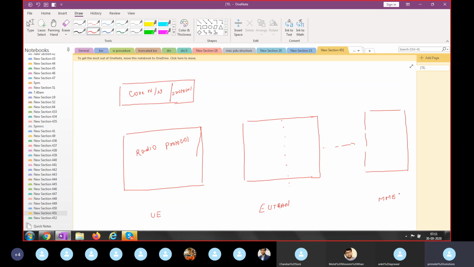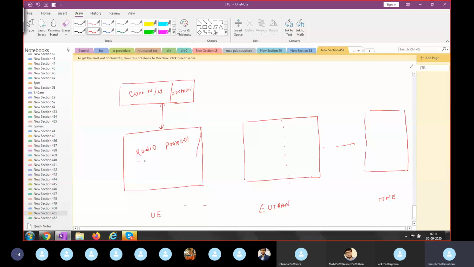Within the same device, we have seen the information comes from the higher layer to the lower layer, meaning layer 3 to layer 2, layer 2 to layer 1. So within the same device, two different layers can communicate, but across two devices, they will communicate through the same protocol, through the same layers. It means here, in your UE, the core network protocol is communicating with the radio protocol. This is very important. If anyone has a doubt, please ask me. But it totally depends on the concept from the first topic of yesterday's class.